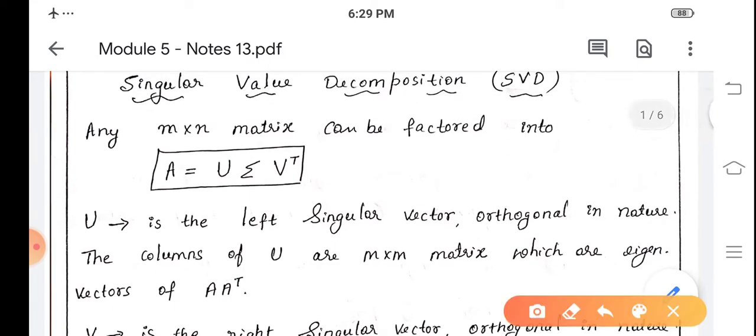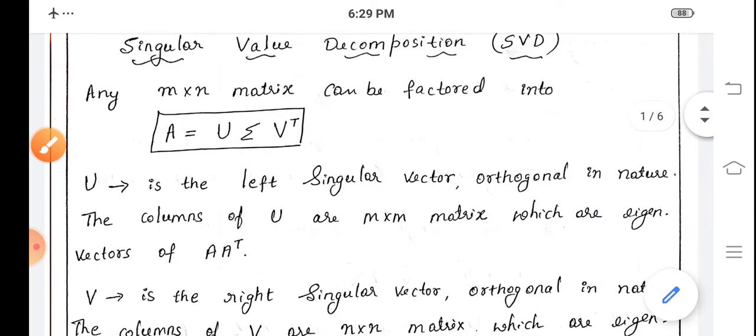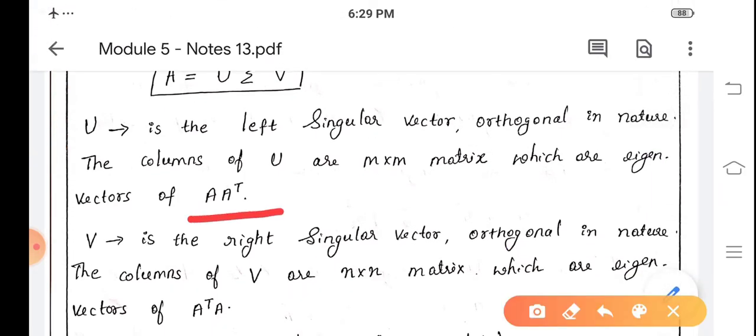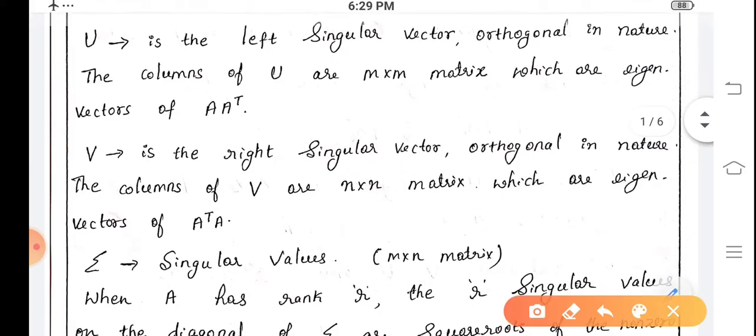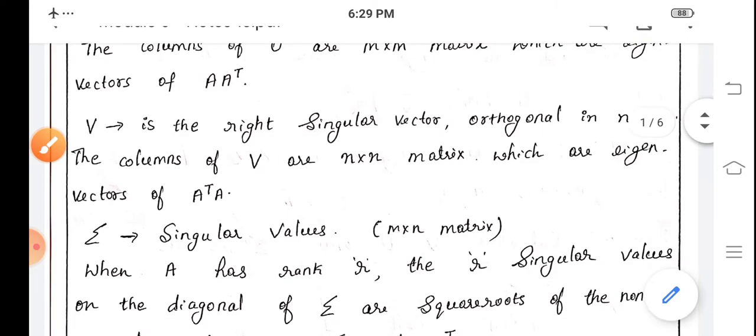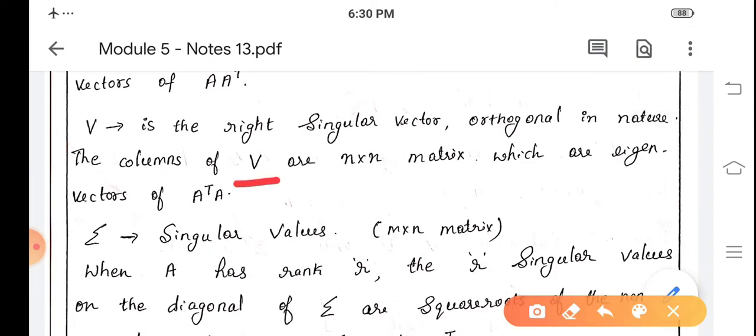Suppose the given matrix is of order m cross n, where m is the number of rows and n is the number of columns, then U is a left singular vector and the columns of U are m by m matrix which are eigenvectors of A A transpose, and V is the right singular vector which are orthogonal in nature, and the columns of V are n by n, where n is the number of columns of matrix A.